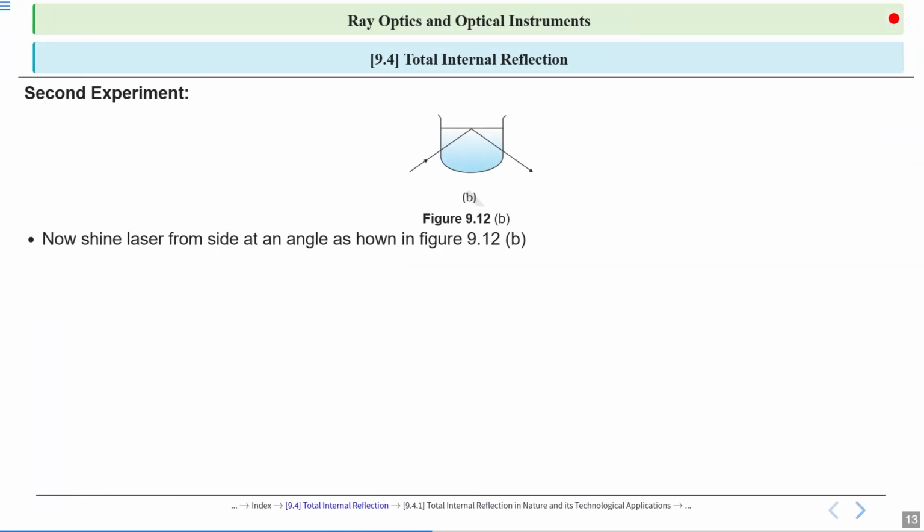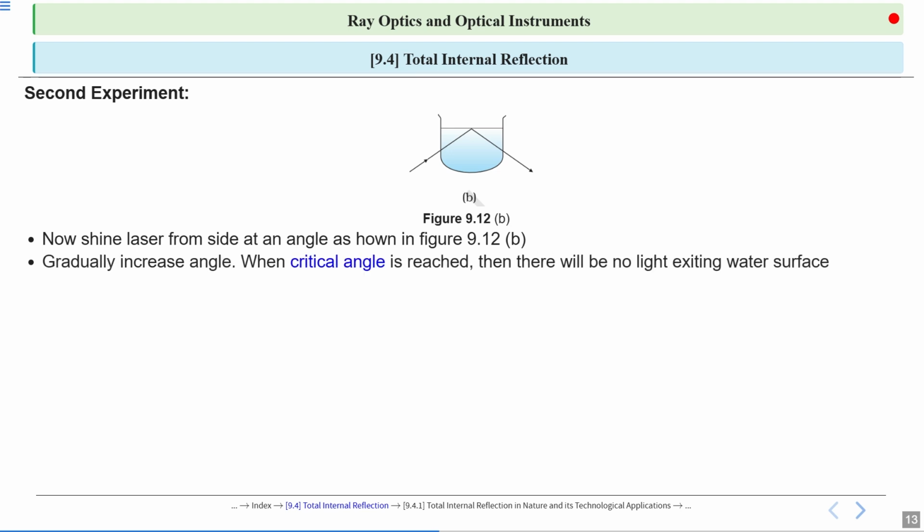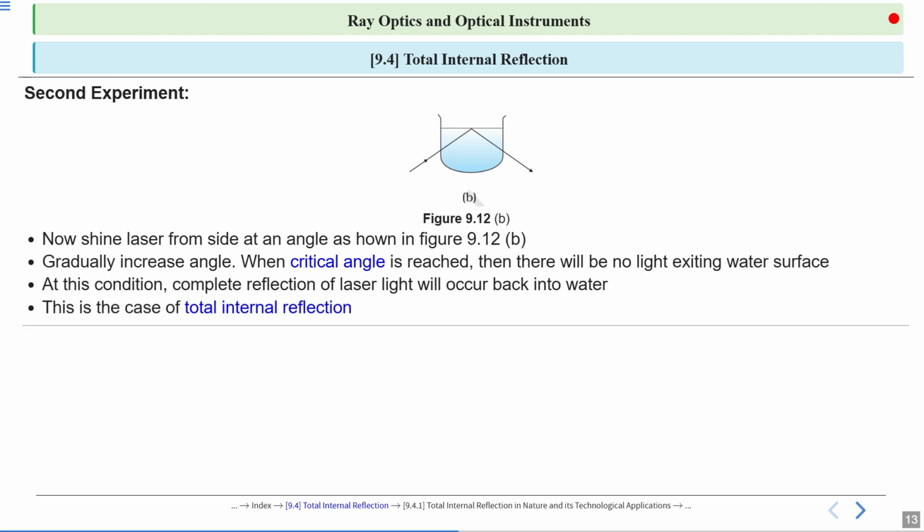Now, second experiment. Now shine the laser from the side at an angle as shown in figure 9.12b. Here, gradually increase the angle. Look here. When the critical angle is reached, then there will be no light exiting the water surface. At this condition, a complete reflection of light will occur back into the water. And this is a case of total internal reflection.